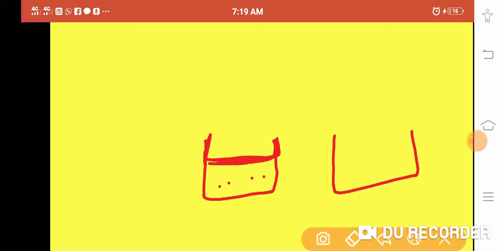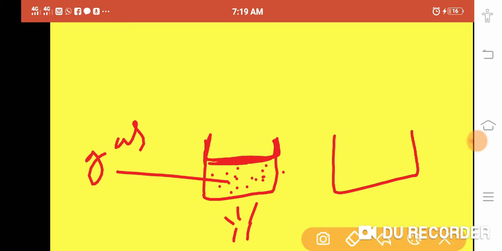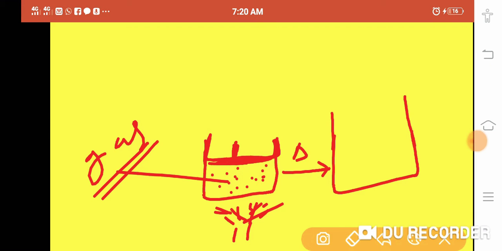Gas is present here, and when you provide heat to this gaseous system, the kinetic energy of the gas molecules will increase, and the collisions of the gaseous molecules on the wall of the container as well as on the piston will also increase. So this piston will move in the upward direction.